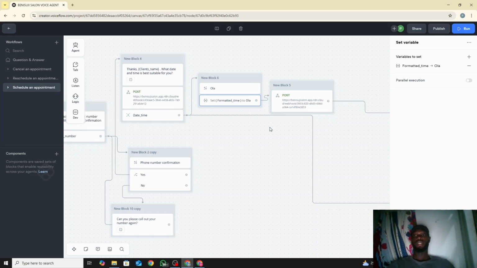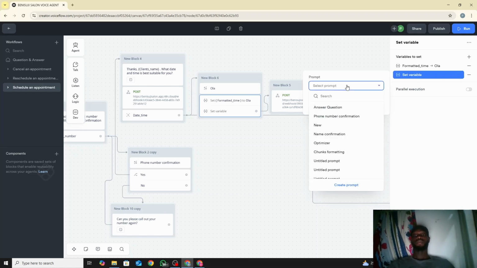We put the sets there, and then let me show you what I did, then the plus sign. Because what we want to convert is already a prompt, we first choose the prompt, and then we select the prompt that we want. This is how the prompt was created. The one that I saved it as was Ola, it's somewhere here, this one here.